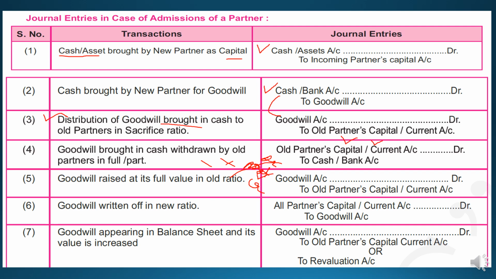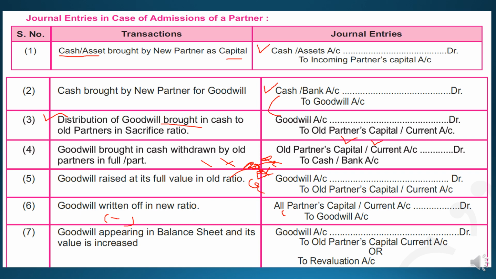So goodwill account debit to old partners' capital or current account. Again, the goodwill is written off. Written off means minus, it is distributed, so in this entry the goodwill will go on the credit side. All the goodwill and capital related transactions will be adjusted in the partners' capital accounts only, students. One account is already decided, the second account will be all partners' capital accounts. So all partners' capital and current accounts debit to goodwill account.